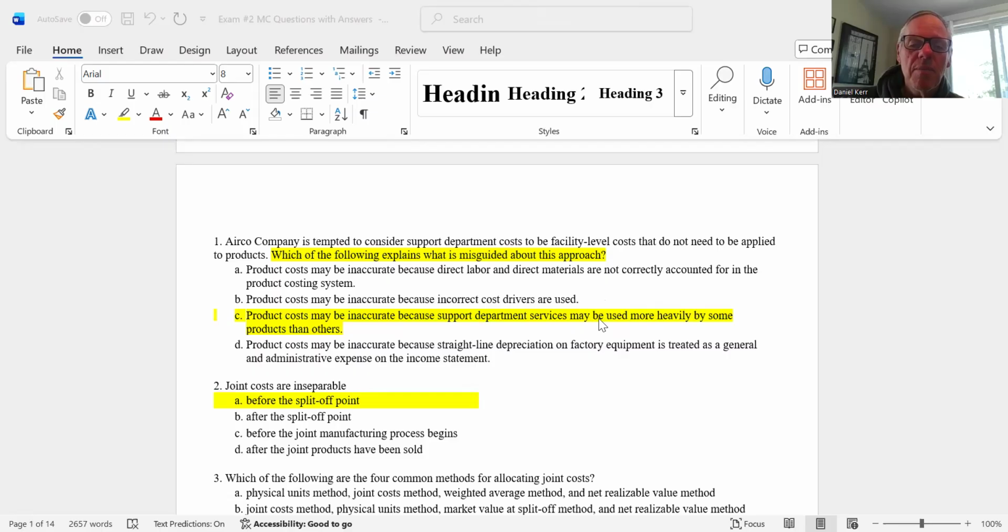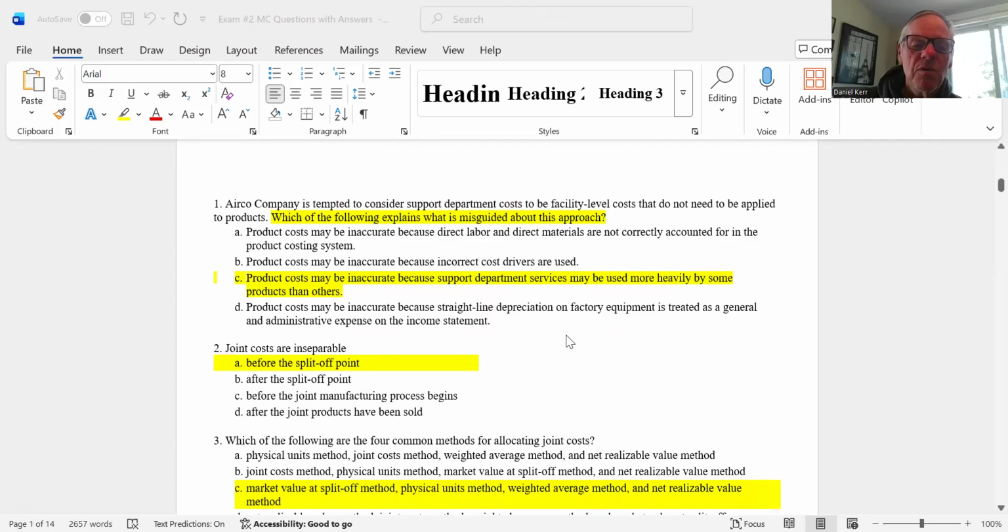So we look at support department costs, their usage in various departments varies significantly. So we want to come up with an allocation method that recognizes that different production departments use the support department costs unevenly. So the best answer there is C.